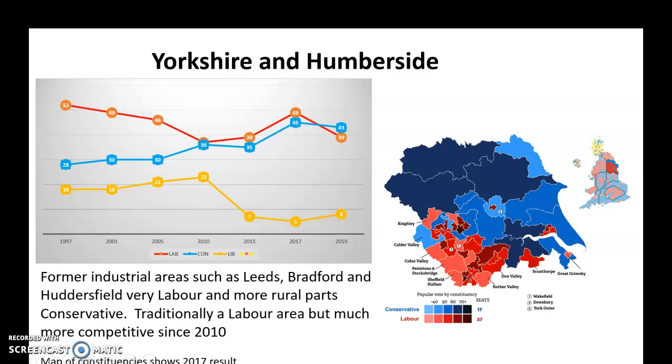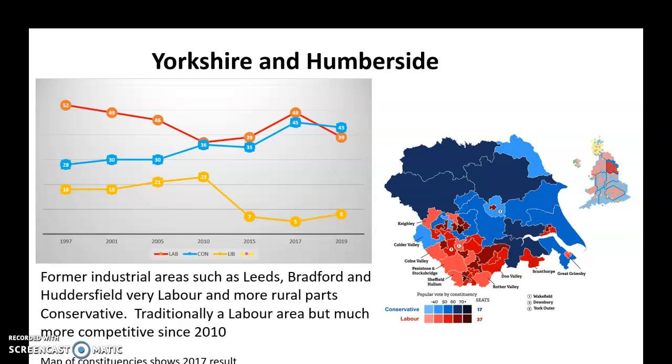Moving across the Pennines, and we come to Yorkshire and Humberside. Again, there's a lot of countryside areas in Yorkshire, which you can see on this map, a lot of these very blue areas. Rishi Sunak's seat, which is Richmond, it's one of these top ones. I'm not sure it's the very top one or the other one, but it's around there anyway. You've also got these very urban areas as well, places like around Bradford and Leeds and Keighley and all these sorts of areas, and Sheffield as well, of course.